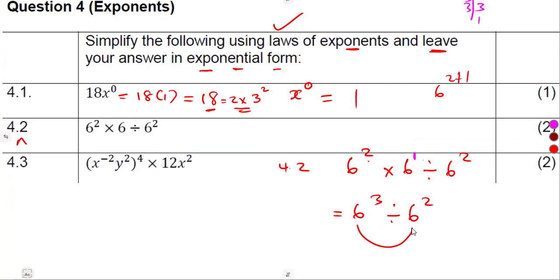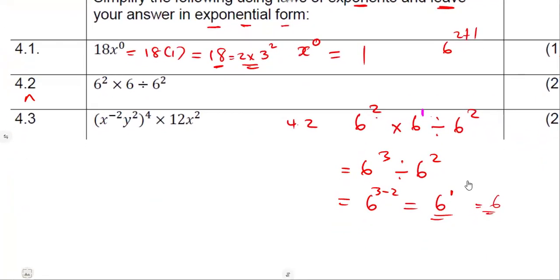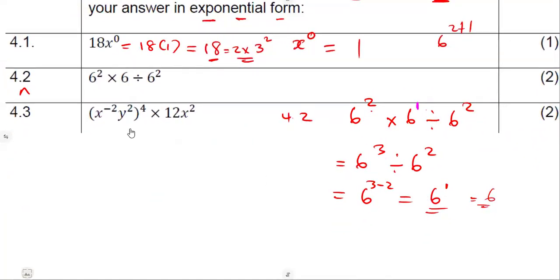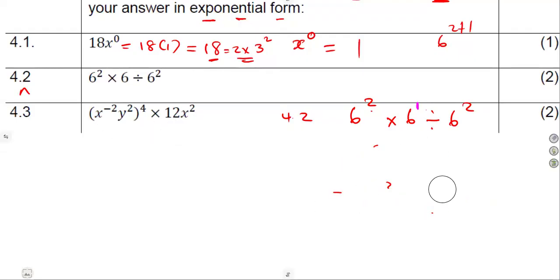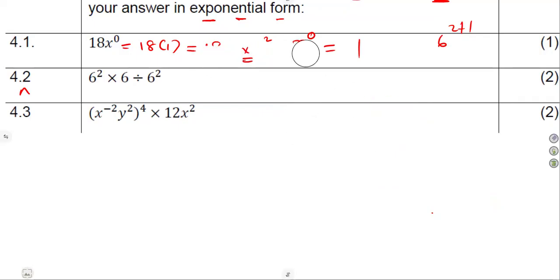Division, same bases, you are going to subtract the exponents. So that's 3 minus 2, which is going to give us 6 to the exponent of 1, which is the same as 6. So you can just have it like that, guys. These ones, do not worry, guys. Just leave your answers like that. The exponents are most important for the terms, like if you're given these x and so on. But for these numbers, just leave your answer as 6 as it is.